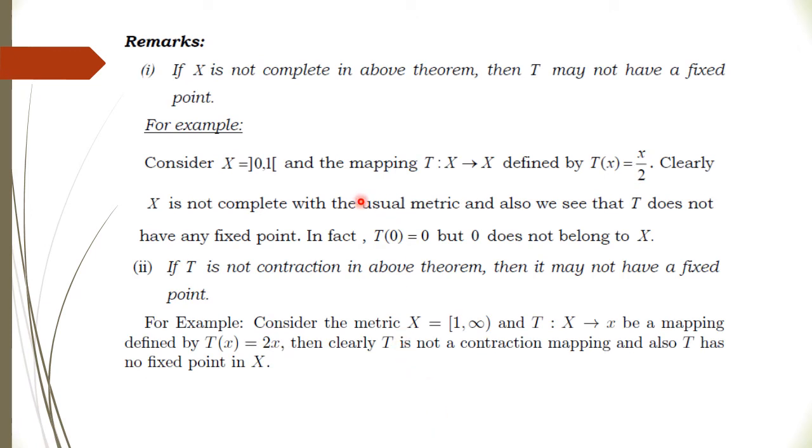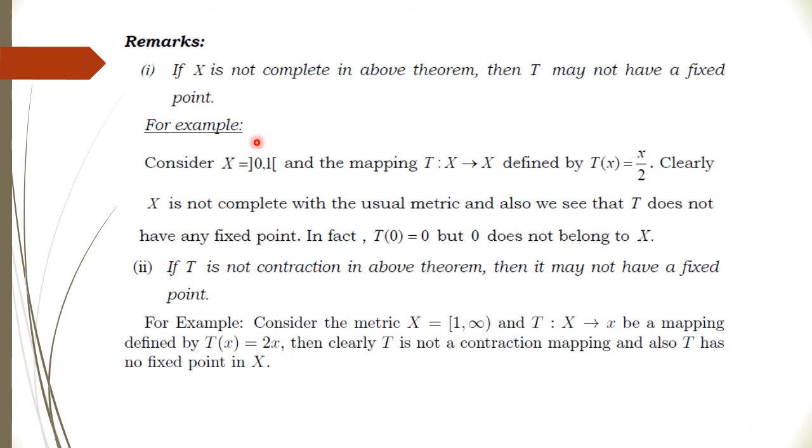Now some remarks. If X is not complete, then T may or may not have a fixed point, right? For this we consider an example. We take X as the open interval (0,1), and T a mapping which is x by 2. Clearly this is a contraction. You choose any points, the distance is the usual distance, mod of x minus y. Clearly mod of x by 2 minus y by 2 is always less than mod of x minus y, right? So therefore this is a contraction.